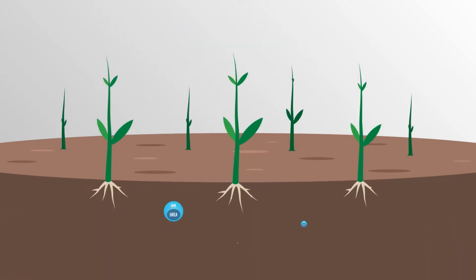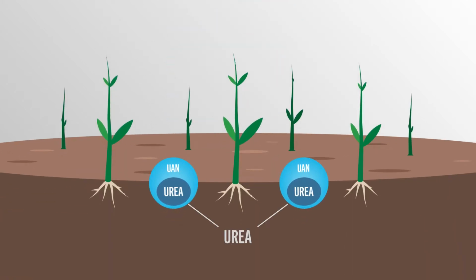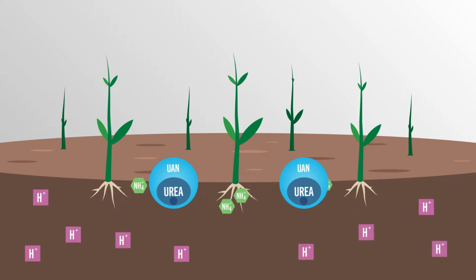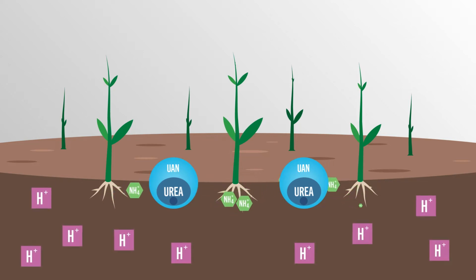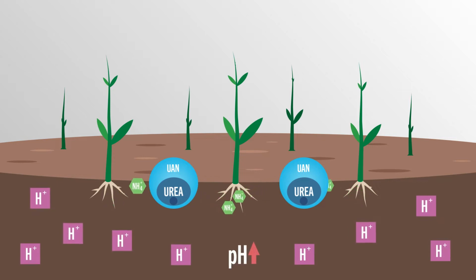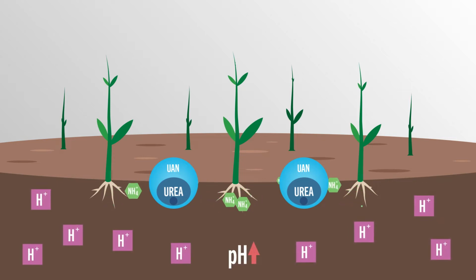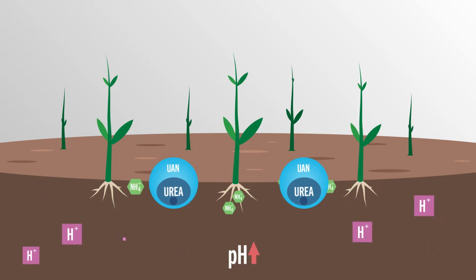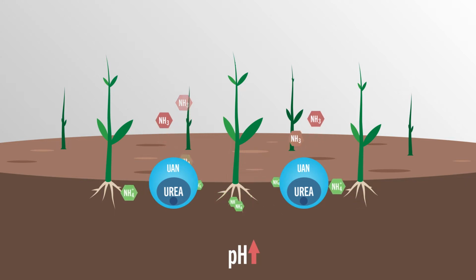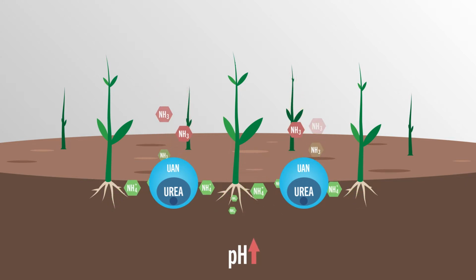Urea is a carbon-containing compound that must be hydrolyzed in the soil by the urease enzyme in order to free the ammonium and make it plant available. When that process happens, it consumes hydrogen ions from the surrounding environment, causing a localized increase in pH, which is important because that change in pH affects the equilibrium between ammonia gas and ammonium cations. The higher the pH goes, the higher ammonia volatilization losses we can experience.